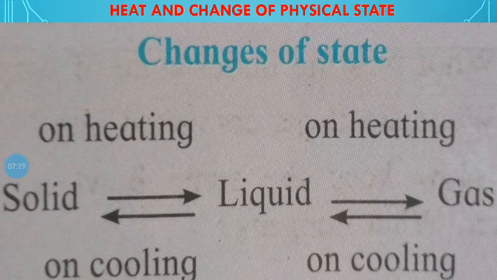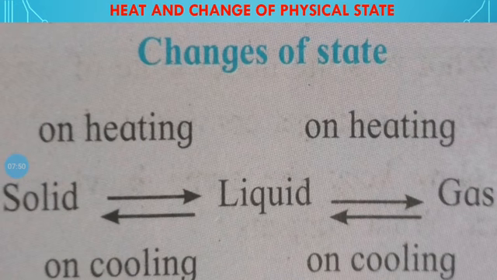When we catch these vapors and cool them, they are again converted into liquid. So we call it: on cooling, gas is converted into liquid.